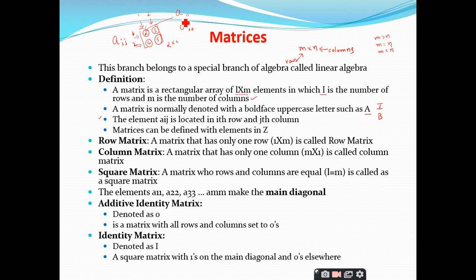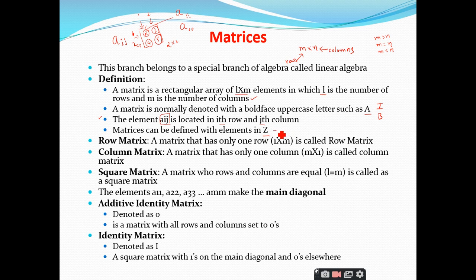Which shows that the first one is the row number and the second one is the column number. Similarly, the element A subscript i, j is located in the ith row and jth column, right? So matrices can be defined with the elements in Z.